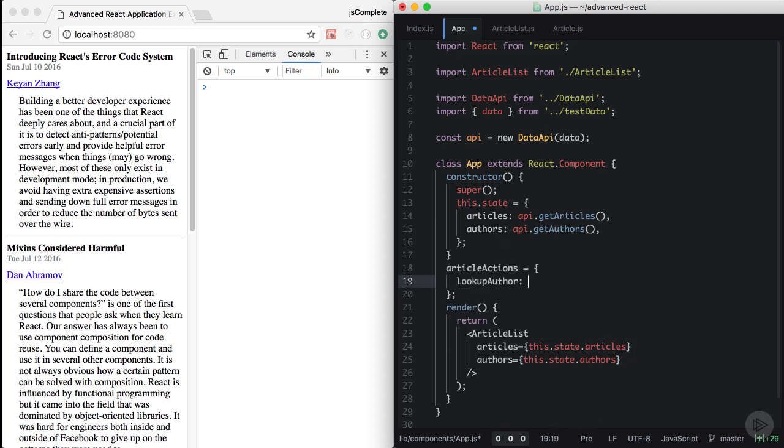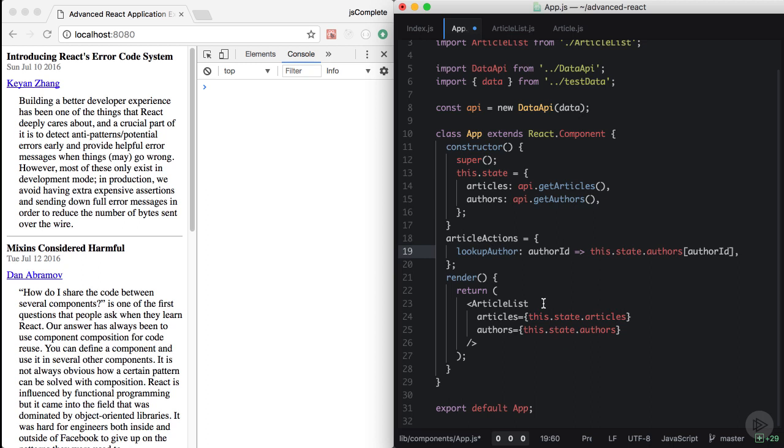This lookup author is a function that is going to receive the author ID, and it will simply do this.state.authors, so a normal lookup for that author ID. Very simple function. Now we need to make this article actions object available inside the article component. So we'll need to pass it down the tree. We don't need to pass the authors list anymore. So instead we pass article actions, which is an object on the instance of this app component.